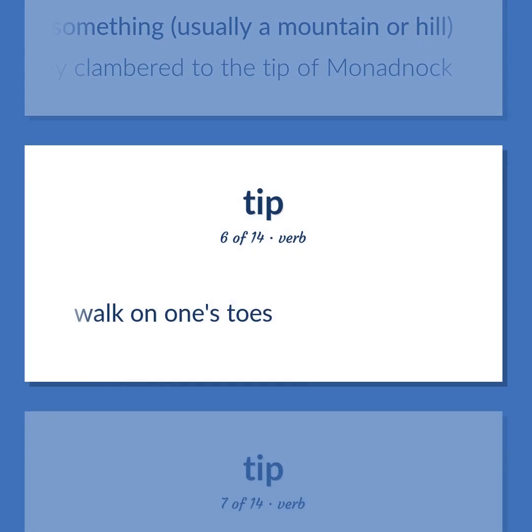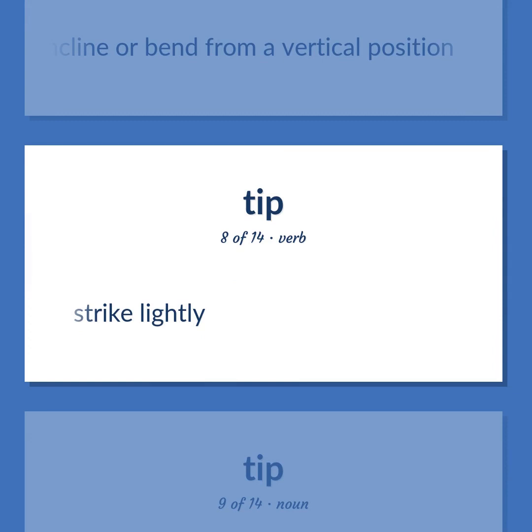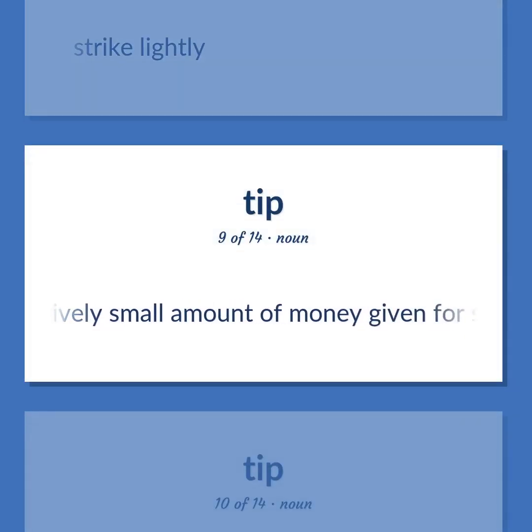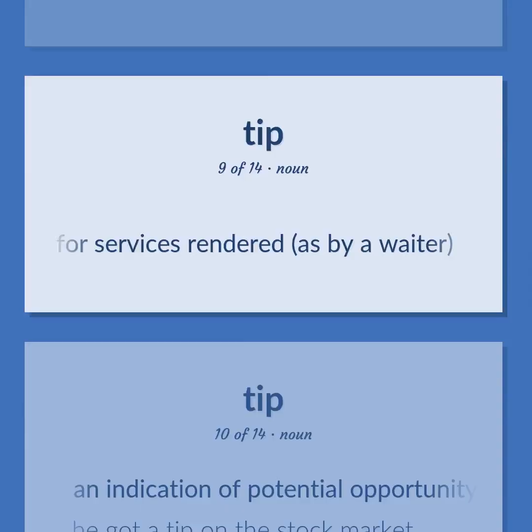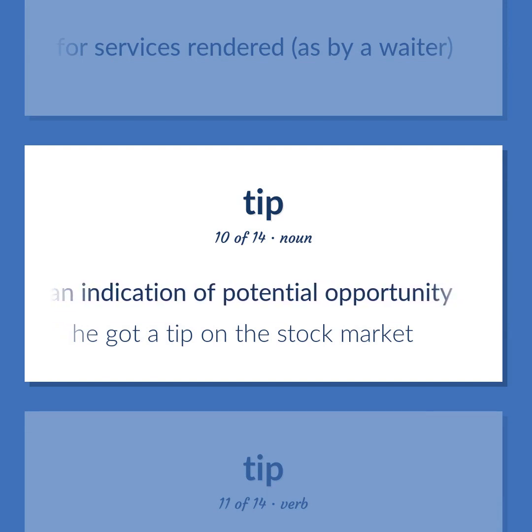Walk on one's toes. To incline or bend from a vertical position. Strike lightly. A relatively small amount of money given for services rendered, as by a waiter. An indication of potential opportunity. He got a tip on the stock market.